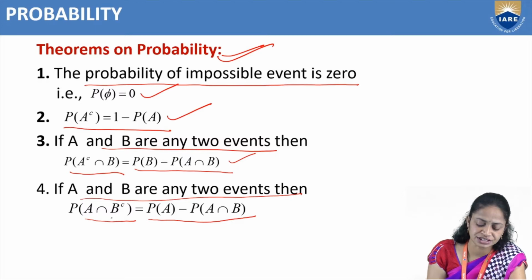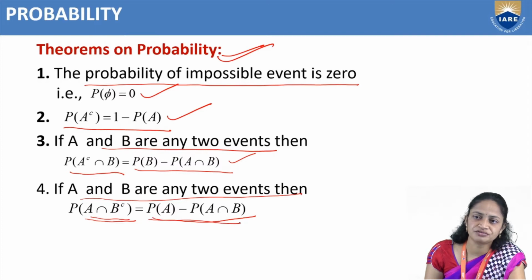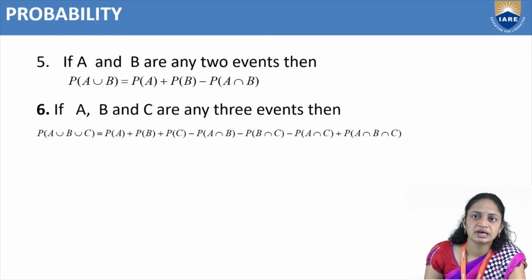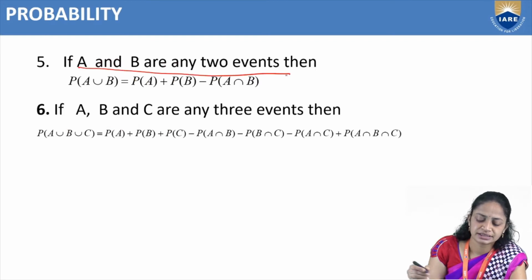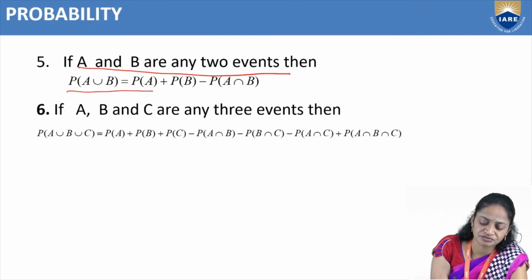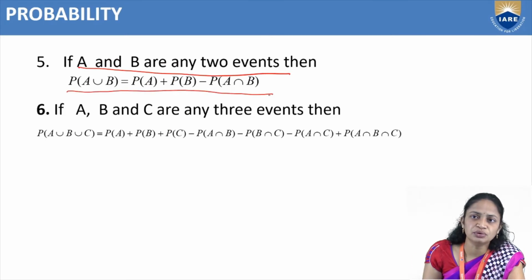P of A intersection B complement equal to P of A minus P of A intersection B. Next one, if A and B are any 2 events, then P of A union B equal to P of A plus P of B minus P of A intersection B.